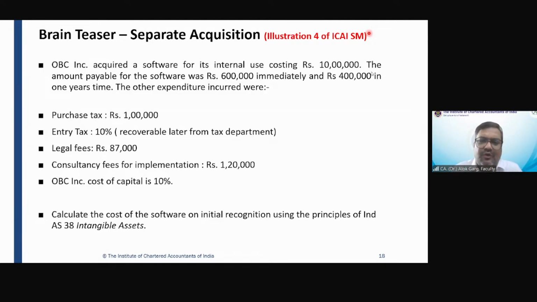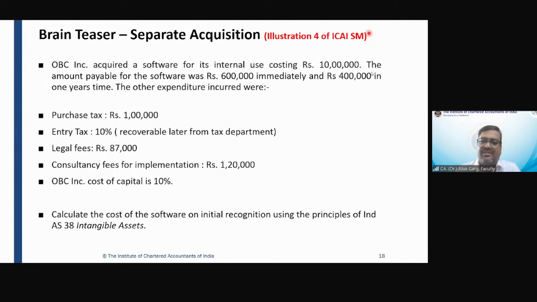In this question, the cost of capital of 10% is given. Is there any use of this 10% cost of capital? To bifurcate that 4 lakh rupees into principal and interest component. Yes, you are right. So we have to discount the 4 lakh rupees which has to be payable after 1 year. I have to take the present value of this 4 lakh rupees. So 4 lakh divided by 1.1 will give me the present value of the 4 lakh rupees which has to be payable after 1 year.